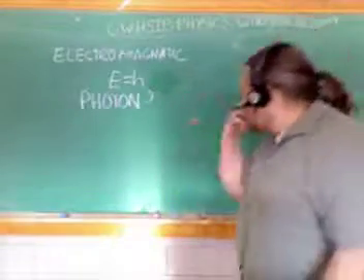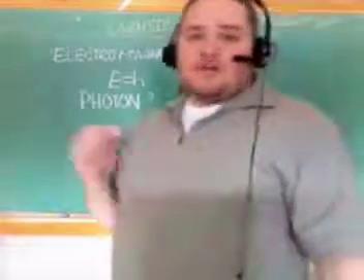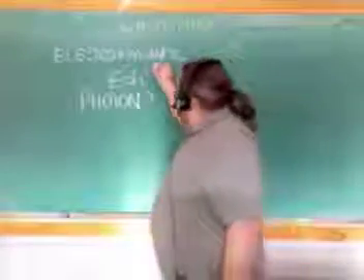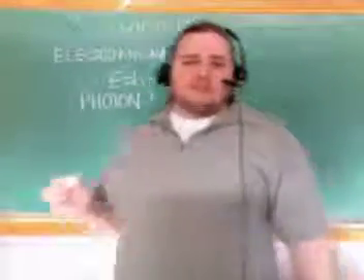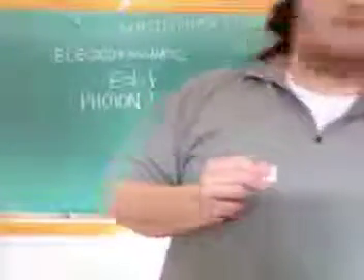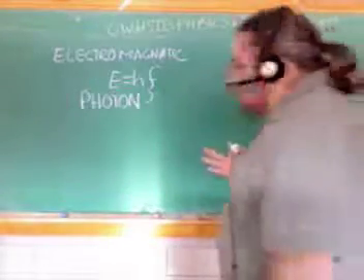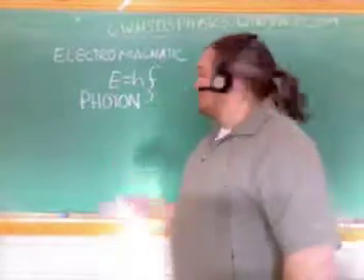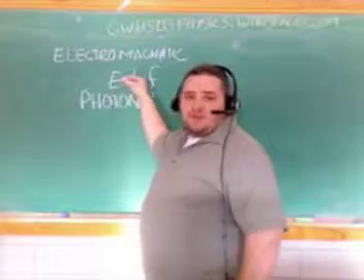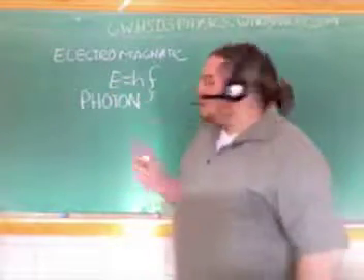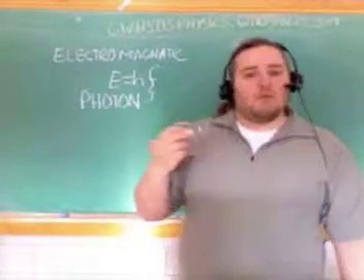Alright, so next we're going to talk about electromagnetic waves. We're going to talk about how much energy is associated with that electromagnetic wave. Okay? So the amount of energy that's associated with what's called a photon is equal to Planck's constant times the frequency. So high frequency objects are going to have more energy.